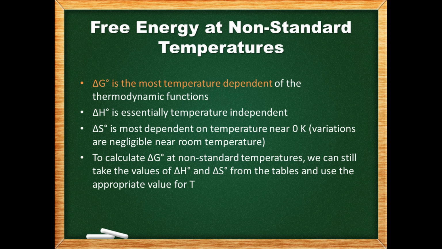Delta H naught is essentially temperature independent, and delta S naught is most dependent on temperature near 0 Kelvin. Variations in delta S naught are negligible near room temperature. To calculate delta G naught at non-standard temperatures, we can still take the values of delta H naught and delta S naught from the tables and use the appropriate value for temperature.